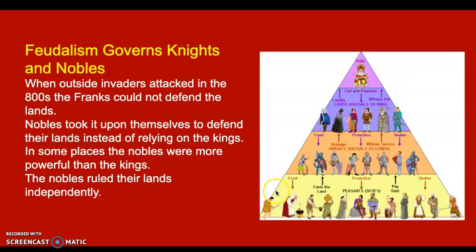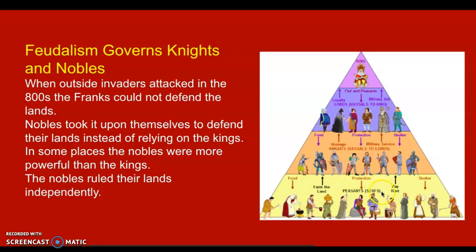This right here is kind of the pyramid scheme, pyramid system of this here. So you have the king at the top, you have lords. They are vassals to the king. Vassal, know that word? Vassal just means you serve someone above you. So lords will serve the king. Right here is the knights. They are vassals to the lords. So the lords are over the knights.